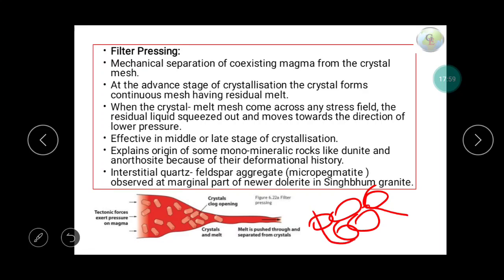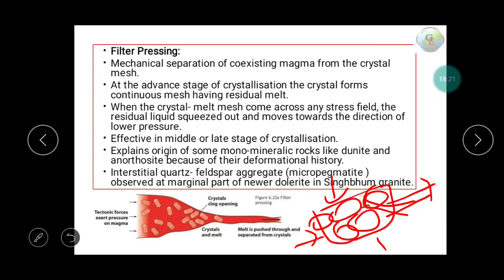When the crystal mesh gets pressed by some external forces applied on this magma chamber, the liquid gets squeezed and forms a separate phase.